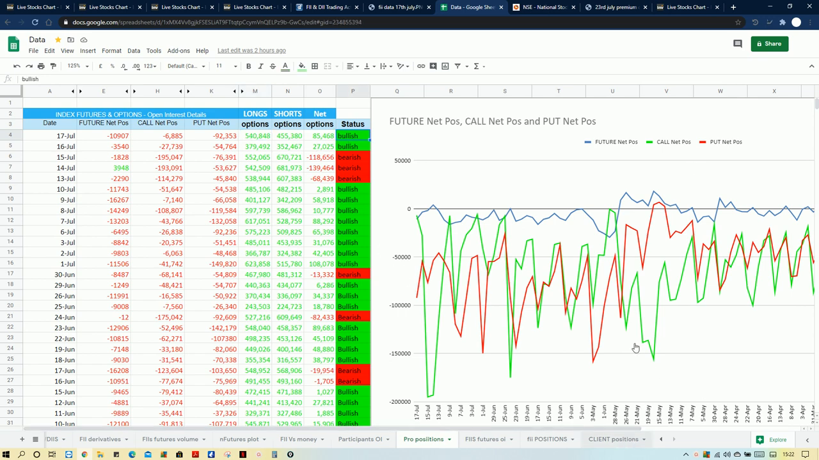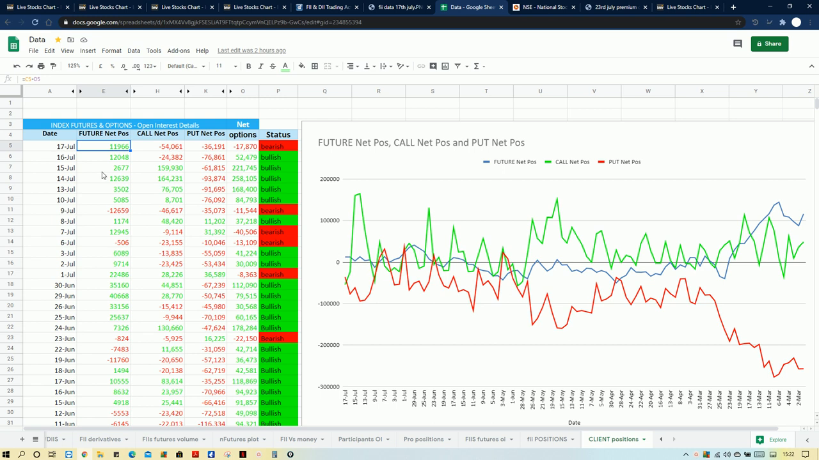And now we move on to the client positions, that is the retailers. Retailers were earlier bullish, but they were taken down by the FIIs, and they had taken down the solid call longs position and become bearish. They have started selling calls, and that is the reason institutions like proprietary traders and FIIs had taken calls.